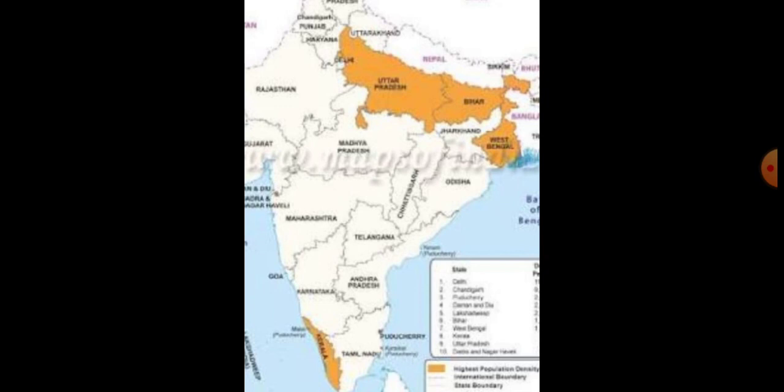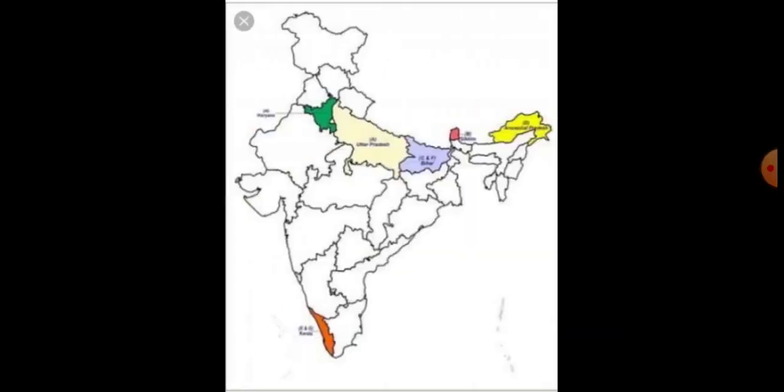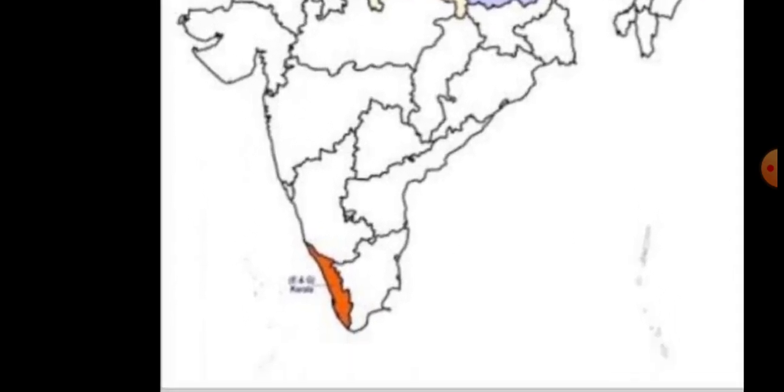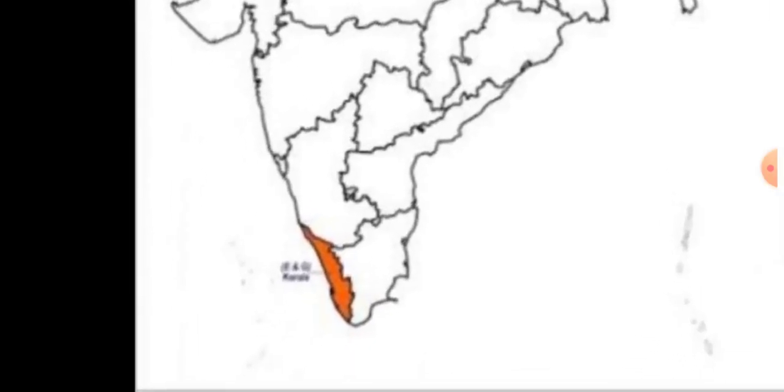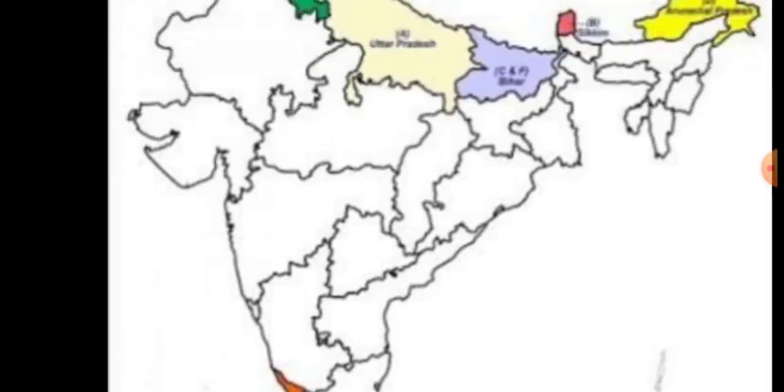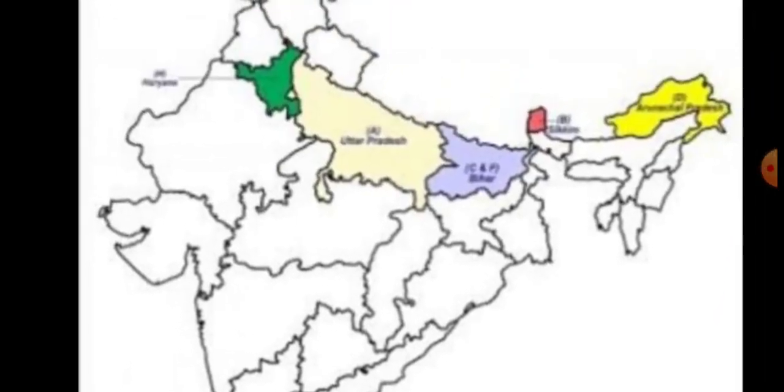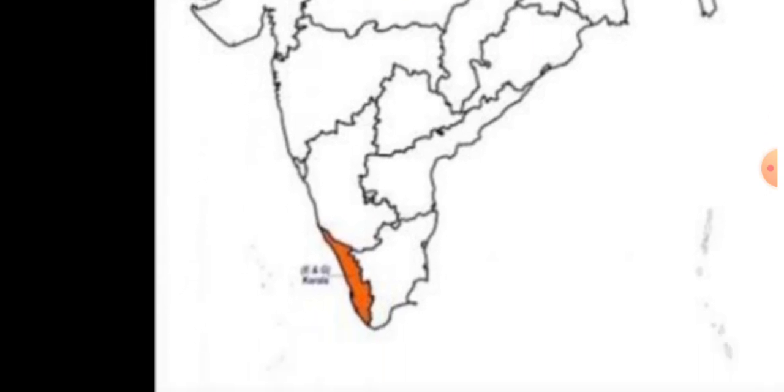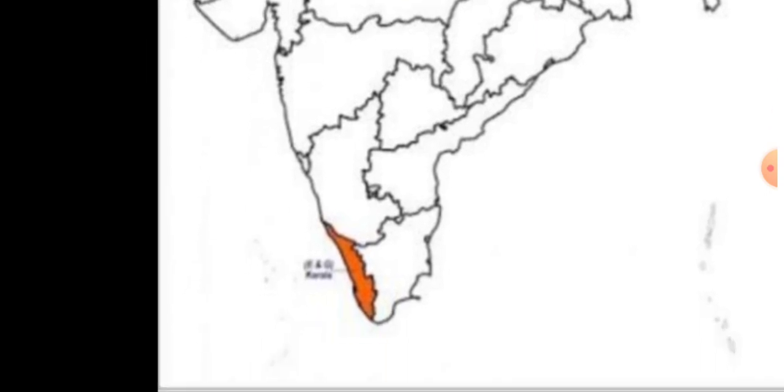Then the fifth question is state of highest literacy in India. There also 3 or 4 states are mentioned in the map, but in your question, state of highest literacy in India, only one state is enough, Kerala.